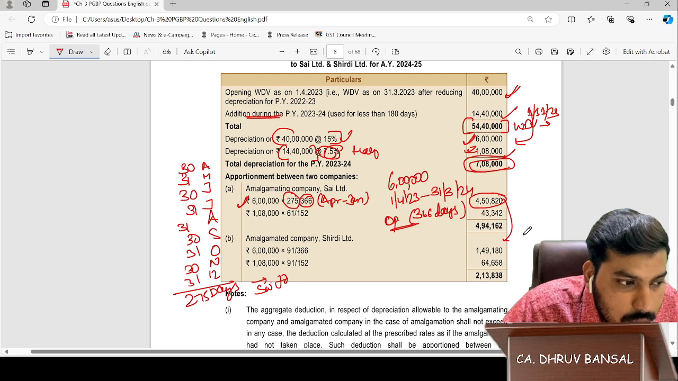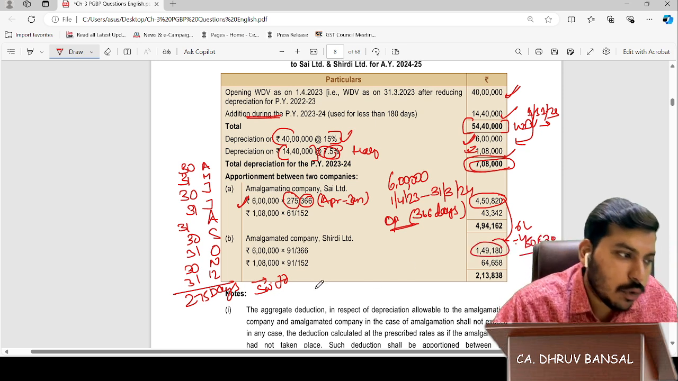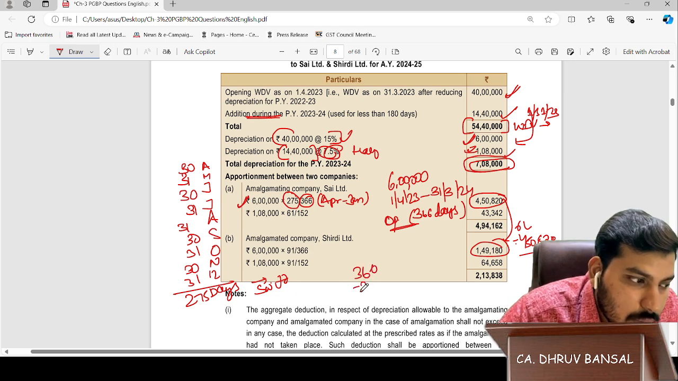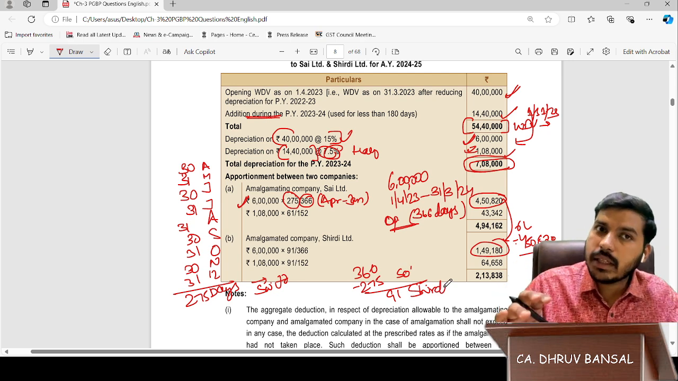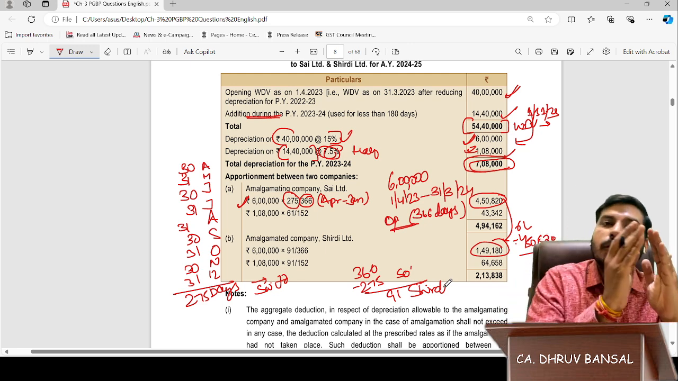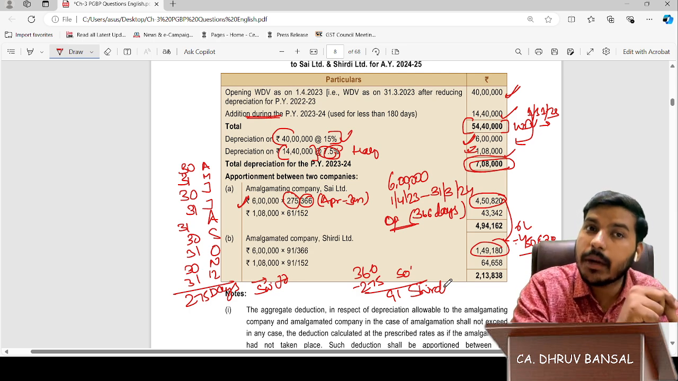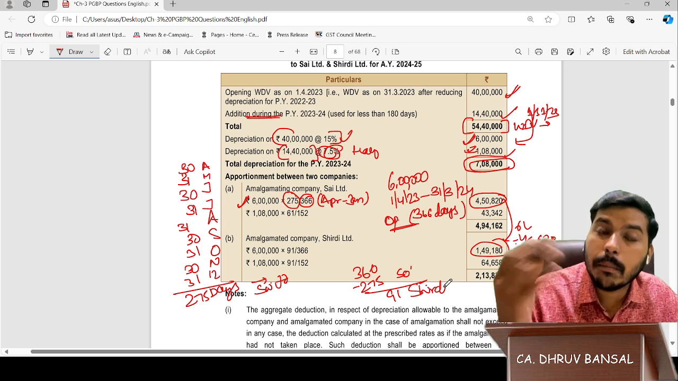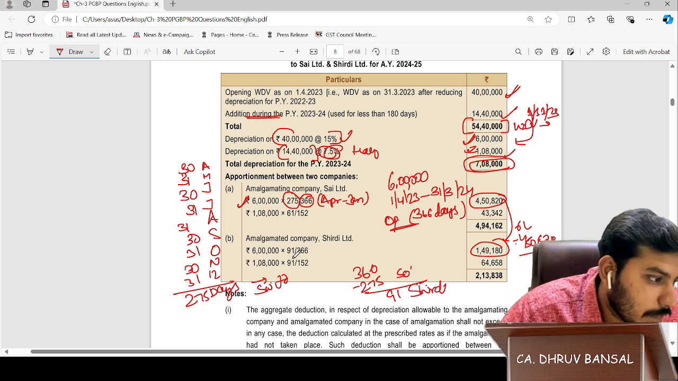If you deduct 4,50,820 from 6 lakh, the remaining one will come. Or you can also calculate it: 366 minus 275 was for Sai. The remaining days will be for Shirdi. Out of 366, 275 days for Sai, 1st April to 1st of January, and the remaining was for Shirdi, 1st January to 31st March. January 31 days, 29 days for February, and 31 days for March. This will come to 91 days, friends. So this will also come. We are clear with this.